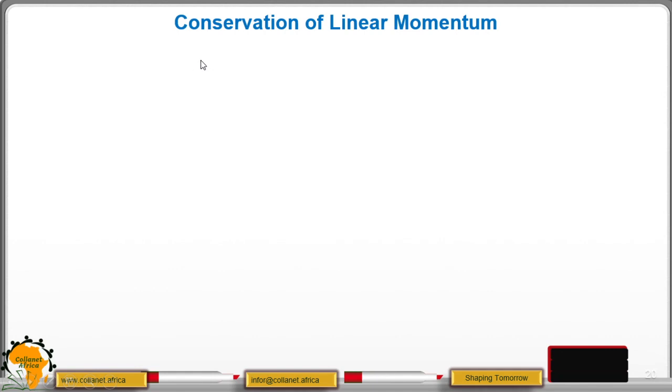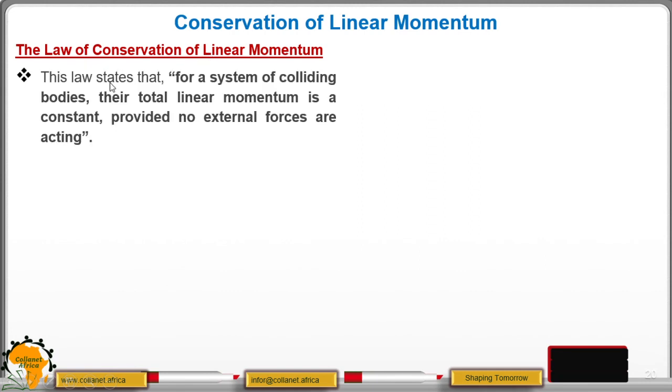In this lesson, we are going to look at conservation of linear momentum. We start with the law of conservation of linear momentum. This law states that for a system of colliding bodies, their total linear momentum is constant, provided no external forces are acting. Now note the key words here. We have "for a system of colliding bodies," then we are talking of the "total linear momentum is constant," and "provided there is no external force that is acting." That is what we call the law of conservation of linear momentum.